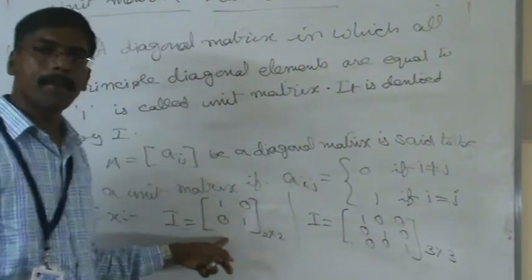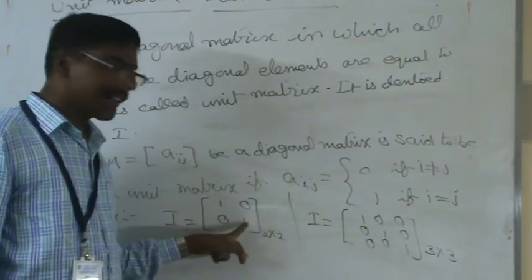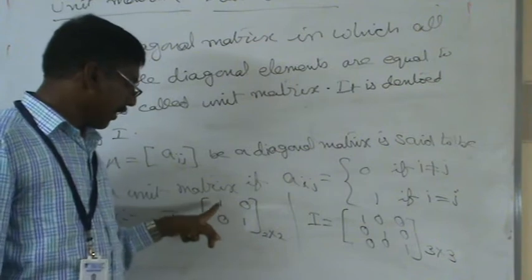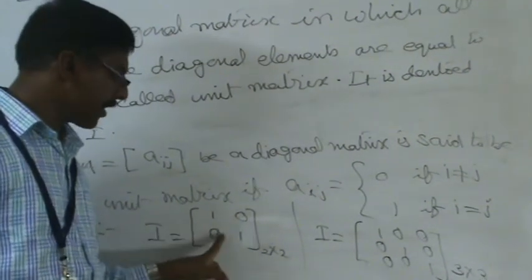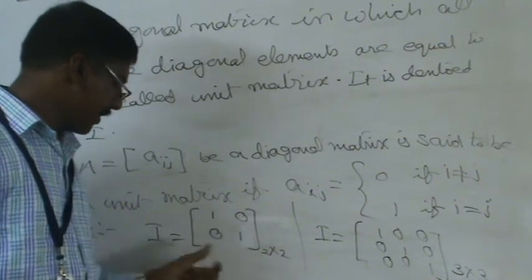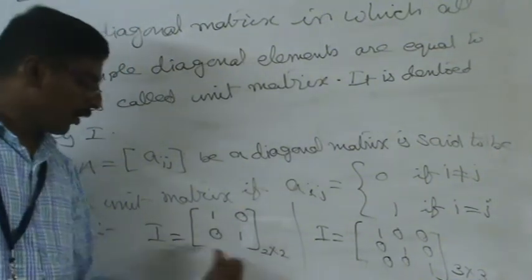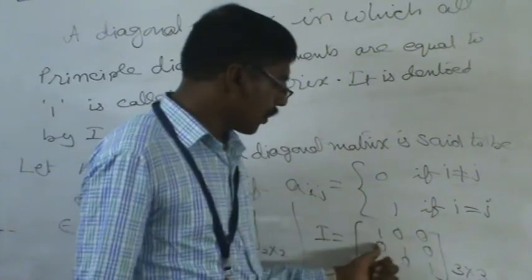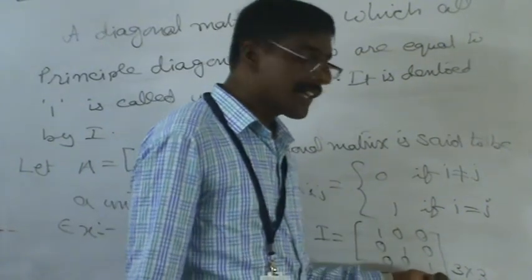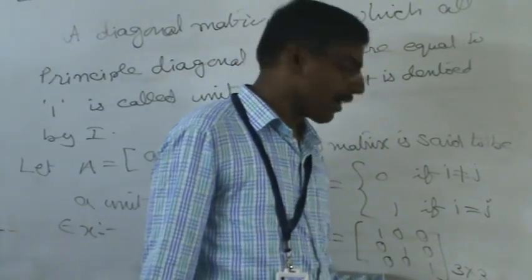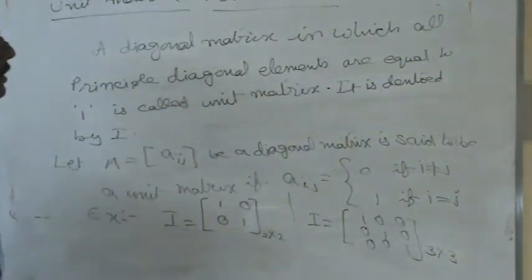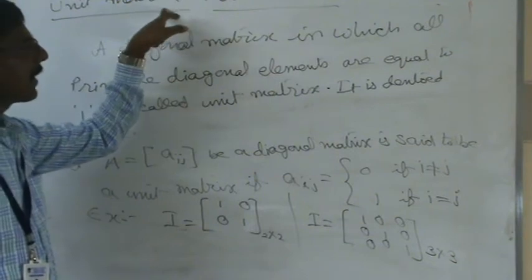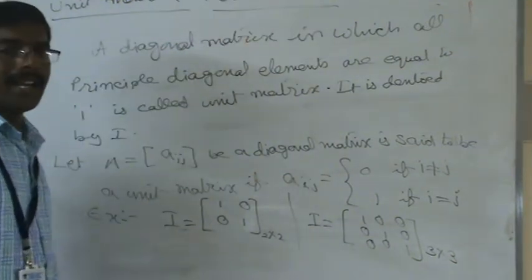So always remember that in a unit matrix all the principal diagonal elements are 1 and the others are 0. 1, 0, 0, 1 is a unit matrix of order 2 by 2. 1, 0, 0, 0, 1, 0, 0, 0, 1 is a unit matrix of order 3 by 3. That's very, very important. Remember this concept of unit matrix. Unit matrix is another name for identity matrix.